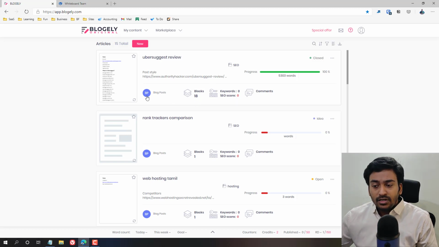Comments have been made, whether it's a blog post or not, and what is the total number of words inside it, it will show. It shows closed because I have already finished this article. If it's not a finished article, it will show something like that, so we can get an idea. All these things are shown here.